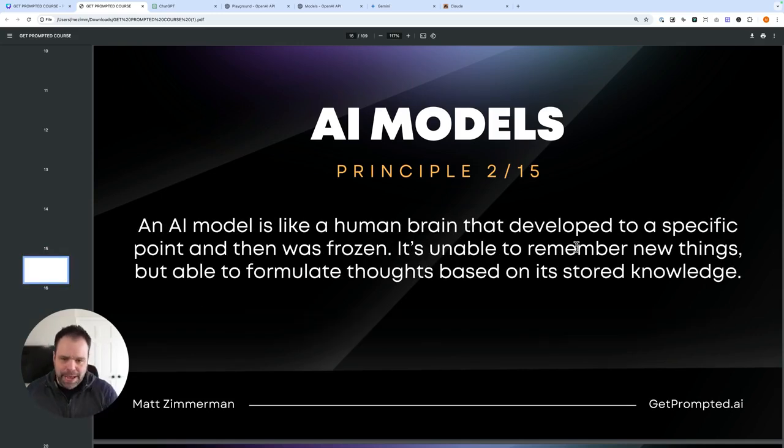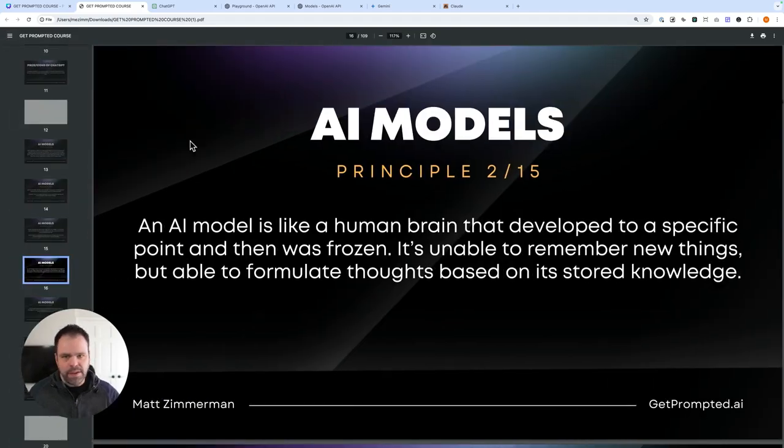It's important to think of these models as like a human brain that developed to a certain spot, and then the development stopped and that person was frozen in time. So I don't know how old you are, but think of your brain right now. Imagine if someone were to freeze your learning. So you could never learn any more stuff, but you could perfectly recall and synthesize information you already learned. That's what a model is.